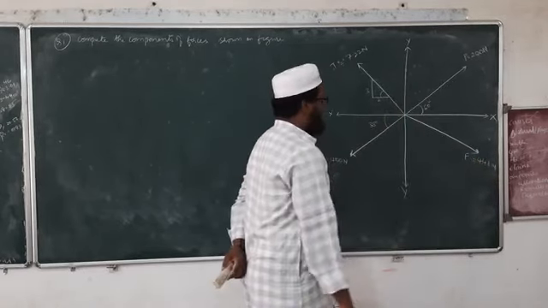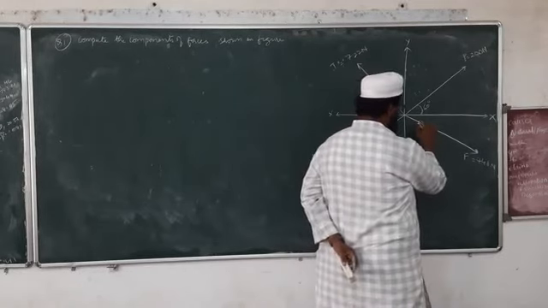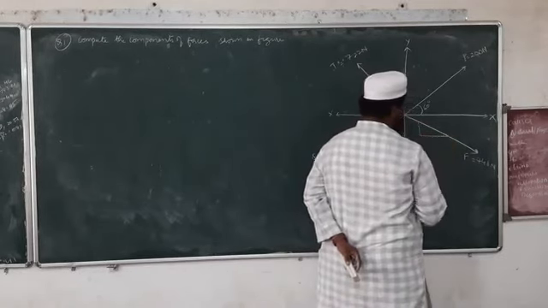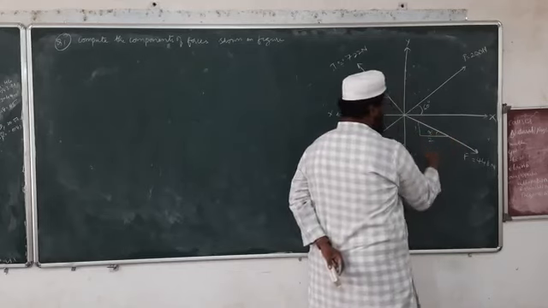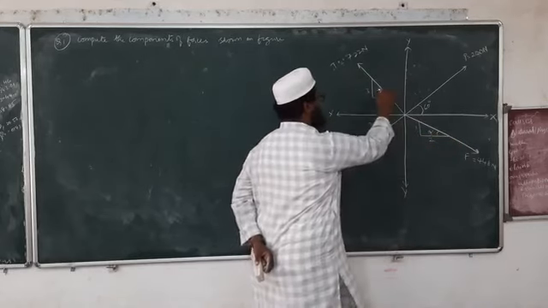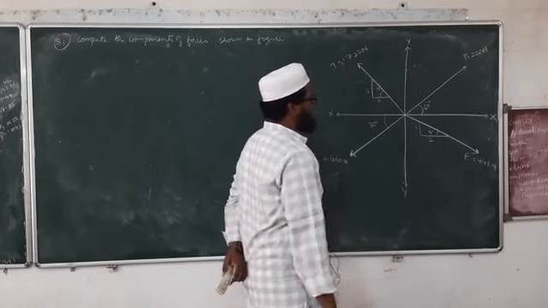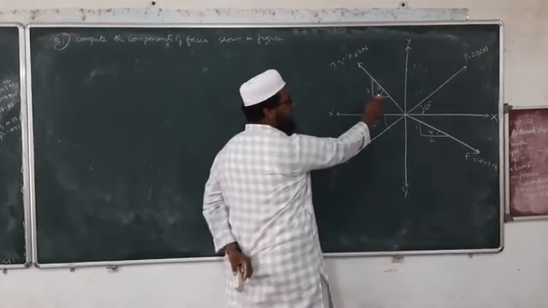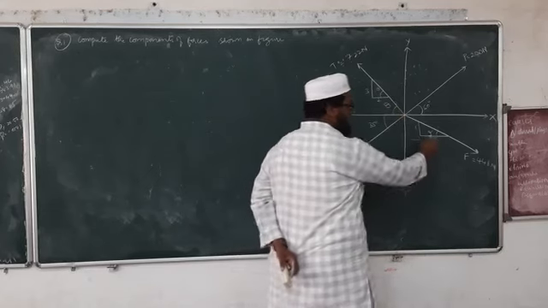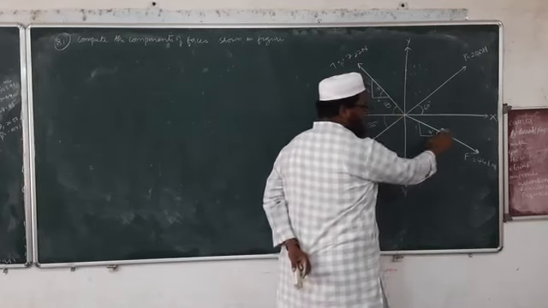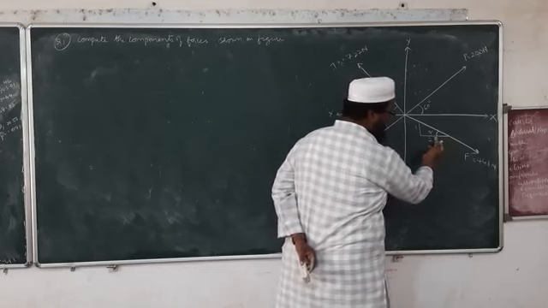Okay, and this angle is also not given to us, so this is 1 and 2. Let this be alpha and this be theta. So this angle and this angle will be the same, and the angle made by this inclined line with x-axis is alpha.